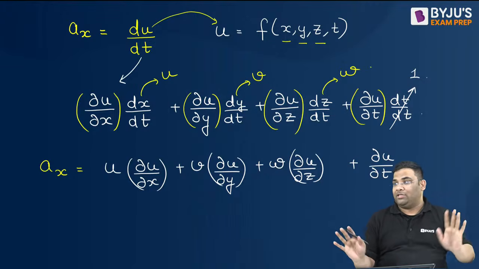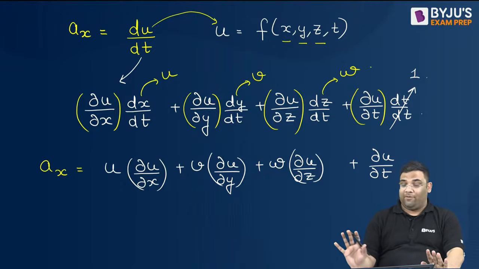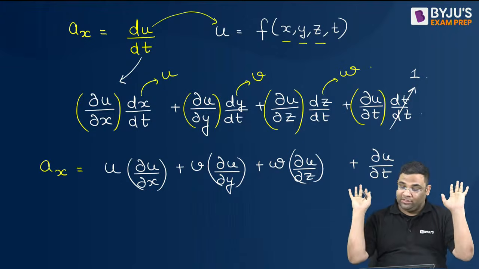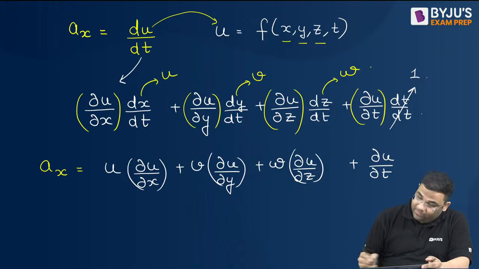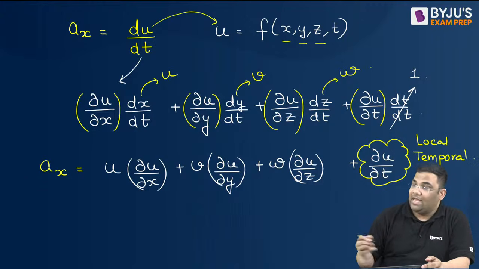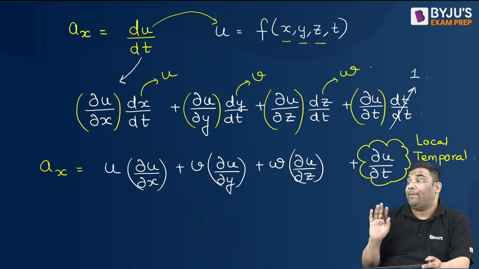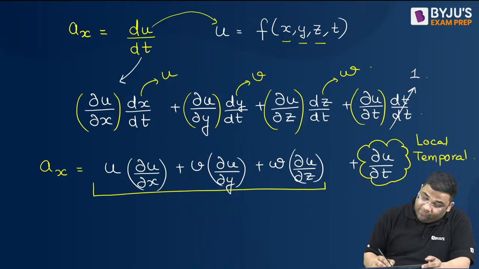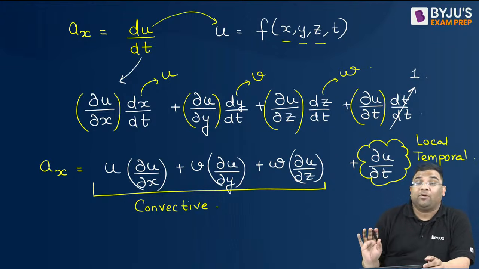Everybody understood this equation? Now this last term is known as the local or temporal component of acceleration, and the other terms are known as the convective component of acceleration.